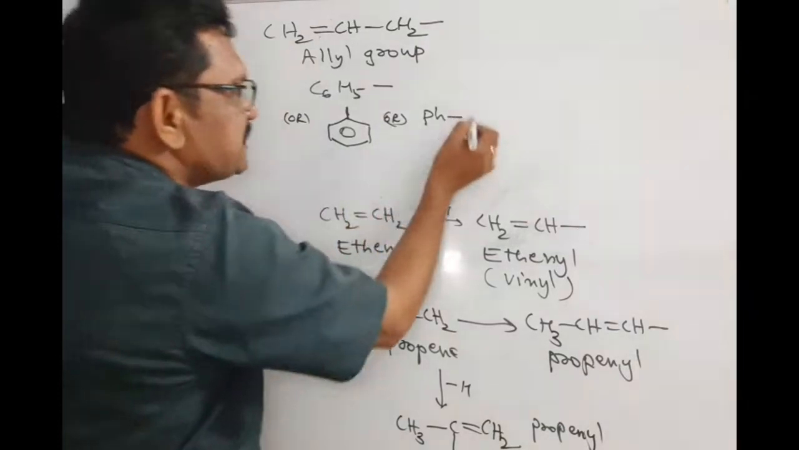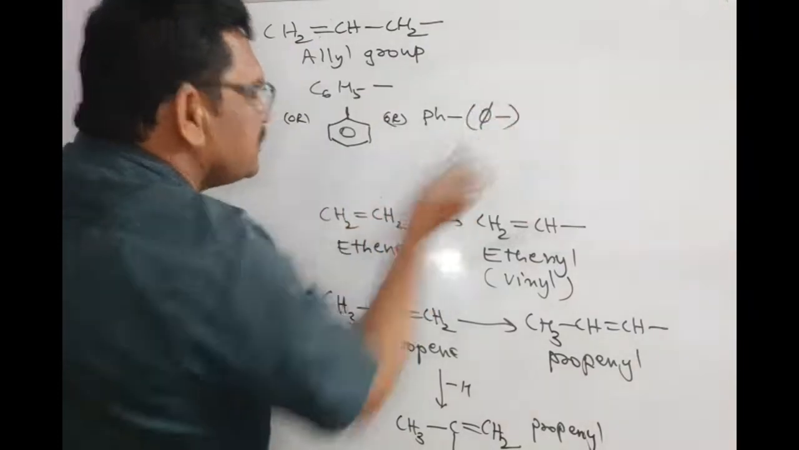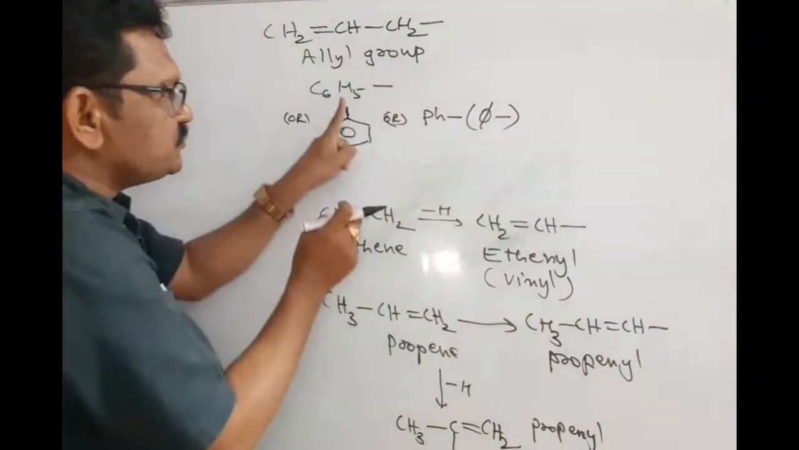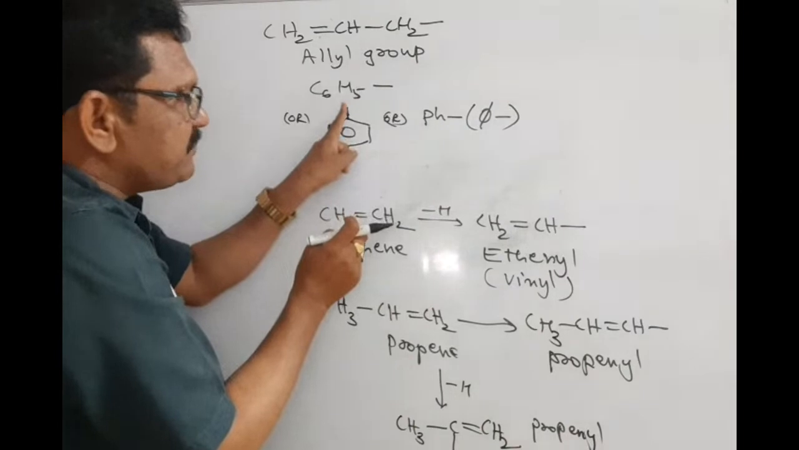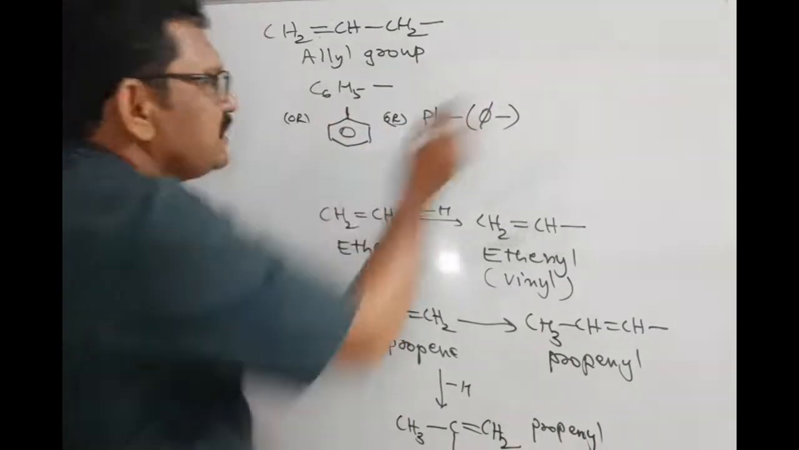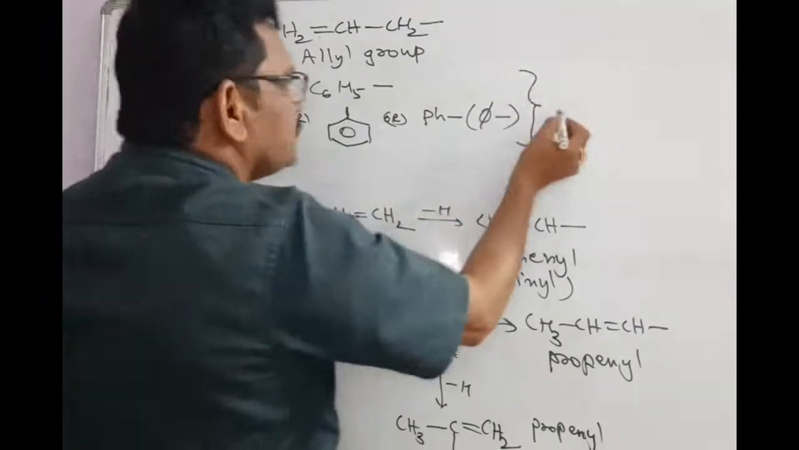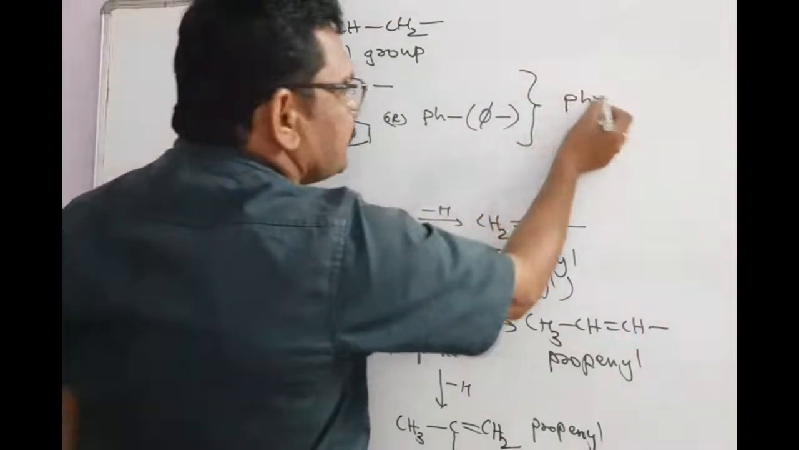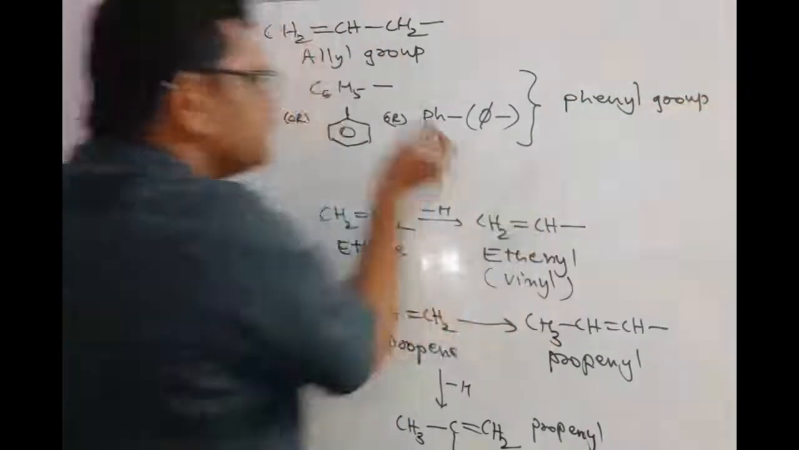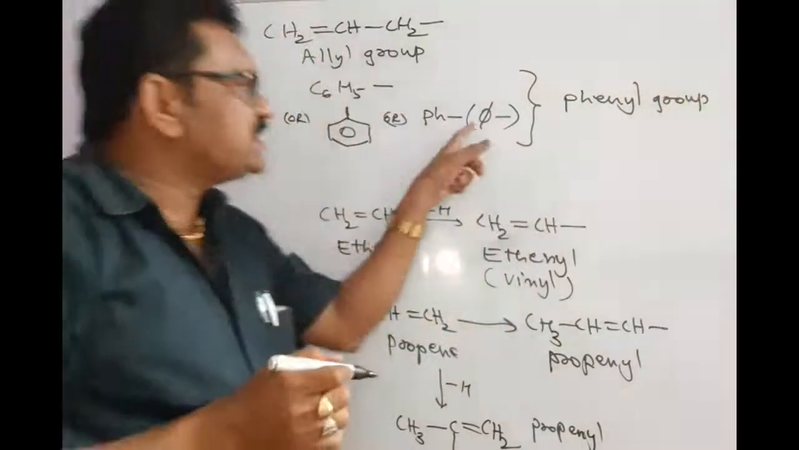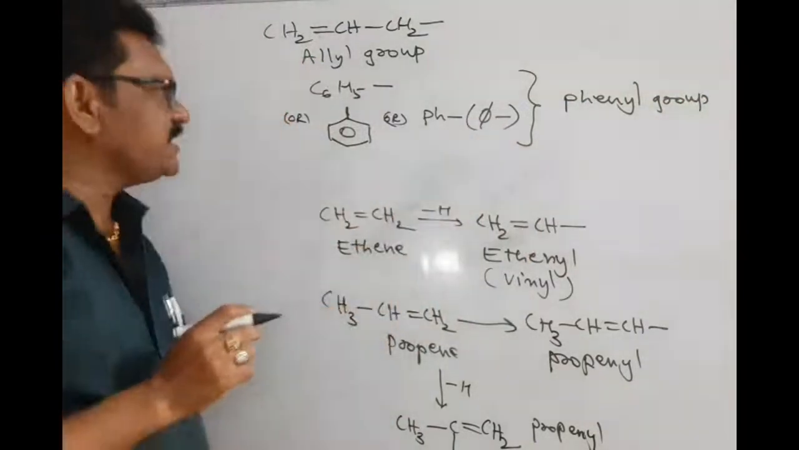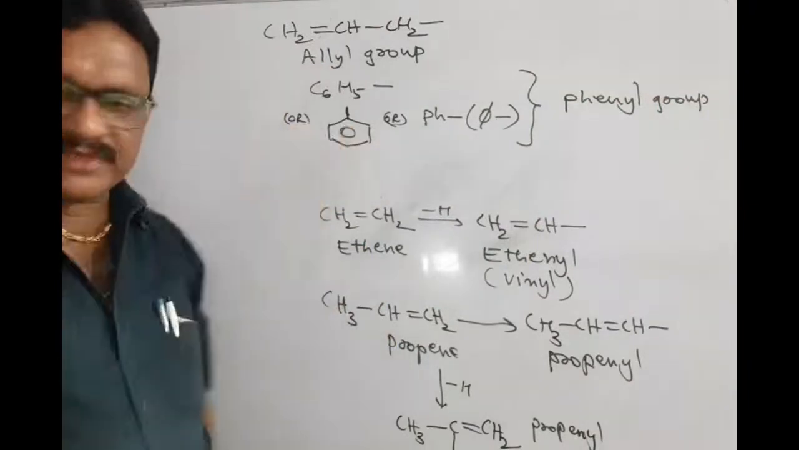Or very advancedly we symbolize it with a pi bond. Whatever it means, C6H5, on benzene, you just keep one empty bond, and that is represented with Ph bond or pi bond. All these groups we call phenyl. Phenyl group. That's why it is represented with Ph. Advancedly, we show it with a pi bond. Okay. This is another group you have to remember.